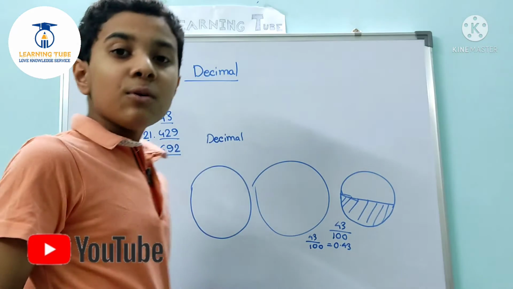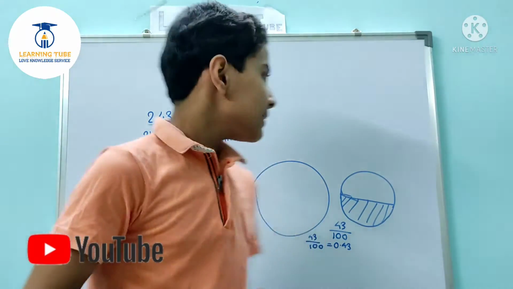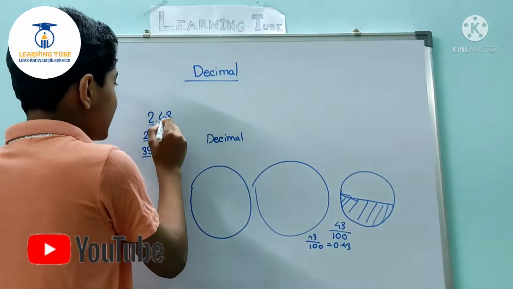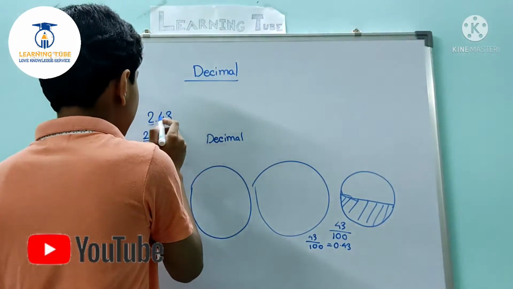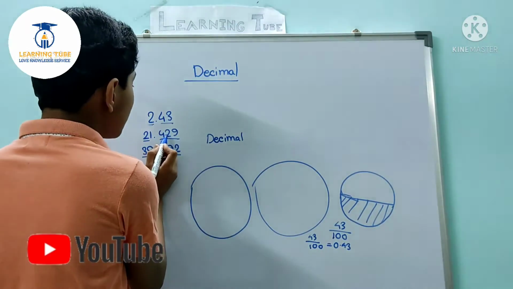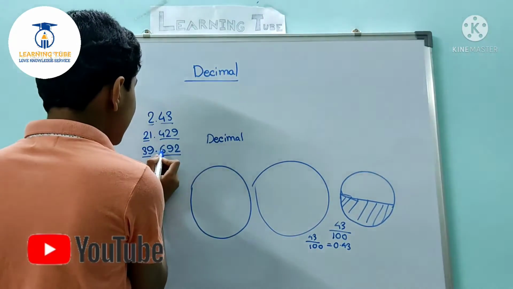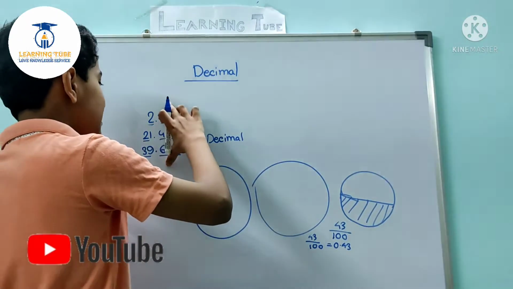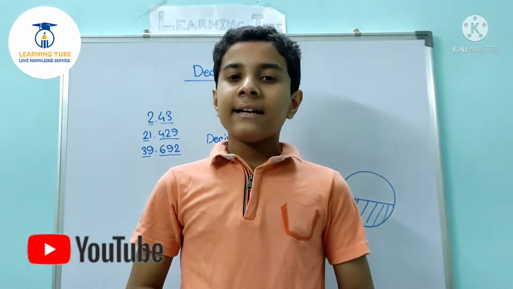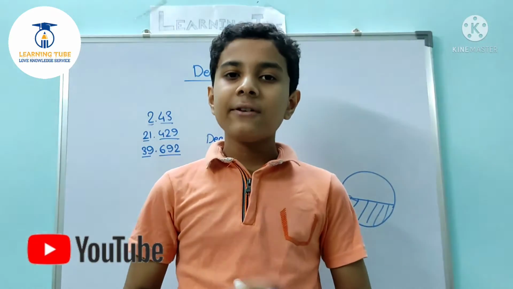Now how shall we pronounce this type of numbers? We shall pronounce it as 2 point 4 3, we shall not say forty-three. Similarly, 2.43, 21.429, 39.692. We shall pronounce these numbers like this. So this was the first part, and I have discussed all about decimals.